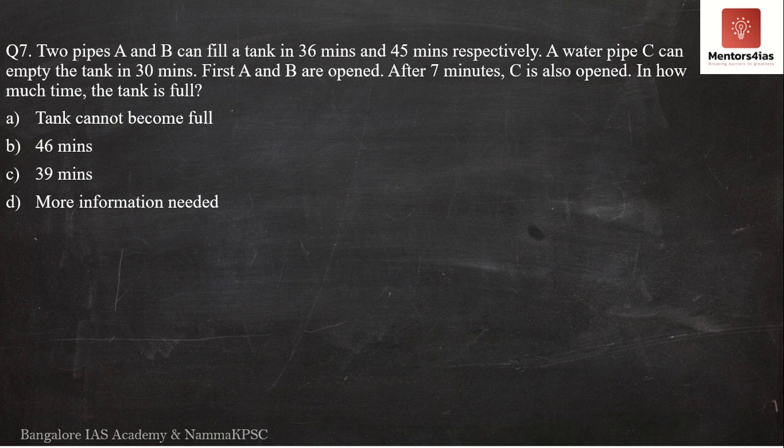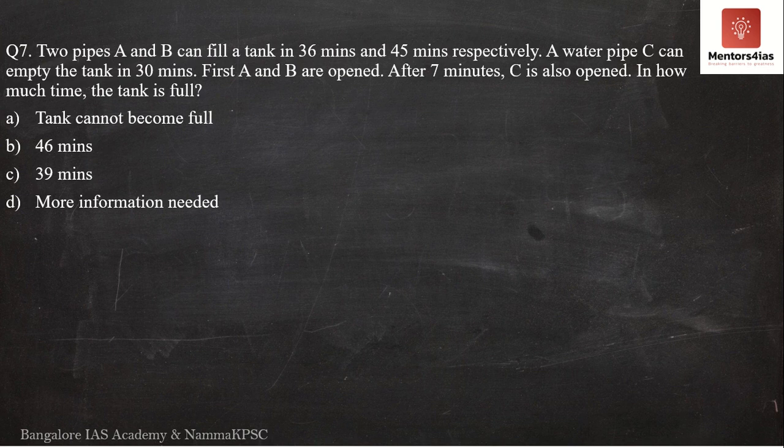That is the 7th question. The 7th question says two pipes A and B can fill a tank in 36 minutes and 45 minutes respectively. A water pipe C can empty the tank in 30 minutes. First, A and B are opened. After 7 minutes, C is also opened. So in how much time can the tank be full?